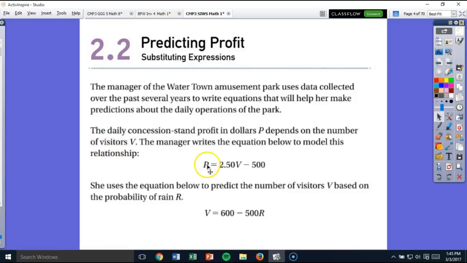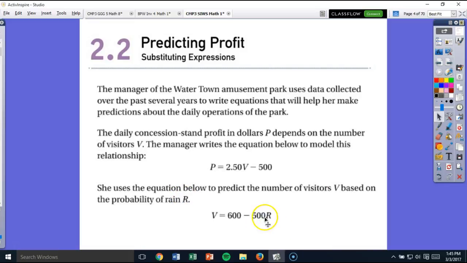So the profit equals $2.50 times V, the number of visitors, minus $500, which is going to be the expense. So we have income here, expense here. So she uses the equation below to predict the number of visitors, V, based on the probability of rain, R. So here's our probability of rain, and that's going to affect the number of visitors.